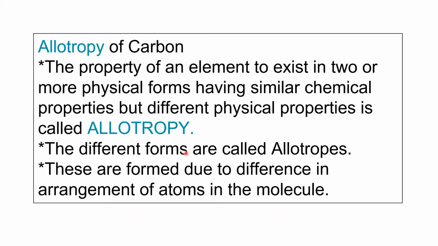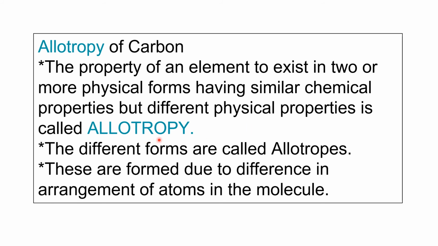The next is about allotropy of carbon. What is this allotropy? As you have learned, carbon has a versatile nature, chemically as well as physically. Now, allotropy means the property of an element to exist in two or more physical forms having similar chemical properties but different physical properties is called allotropy.